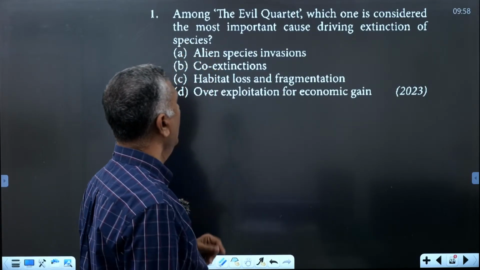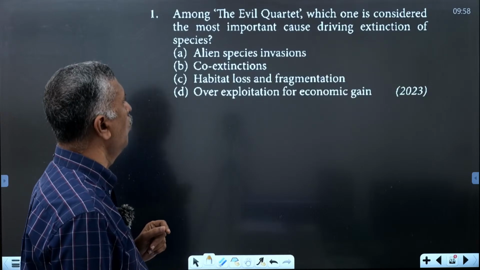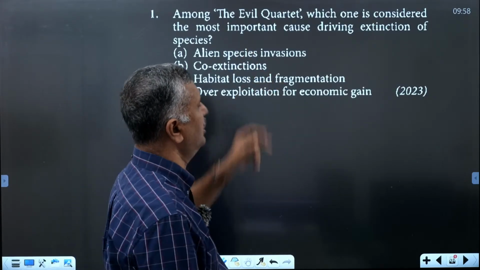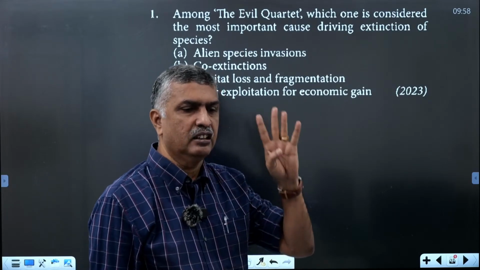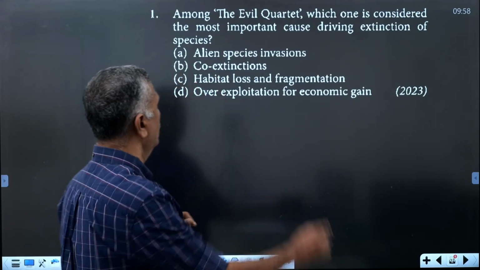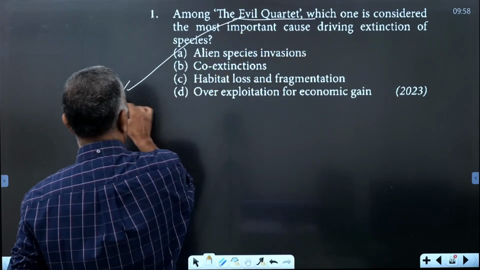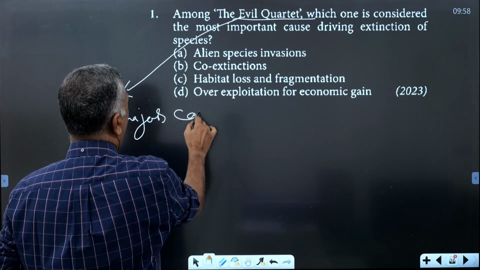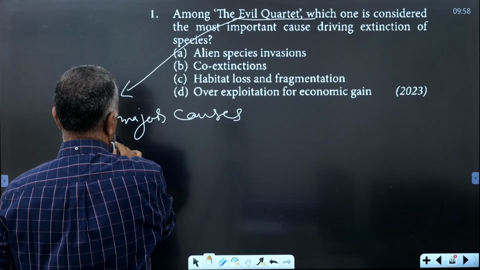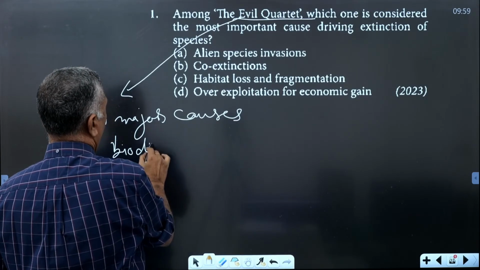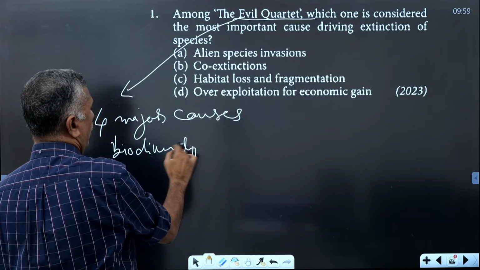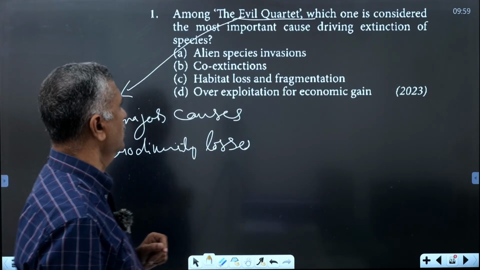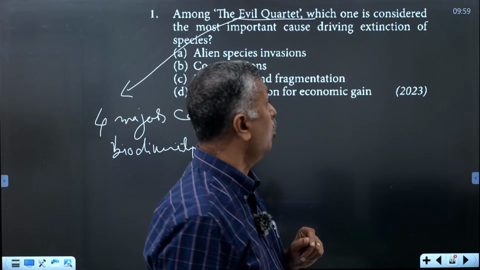Okay, the first one. Among the Evil Quartet, which one is considered the most important cause driving the extinction of species? What is the Evil Quartet? The Evil Quartet is the four major causes of biodiversity loss.